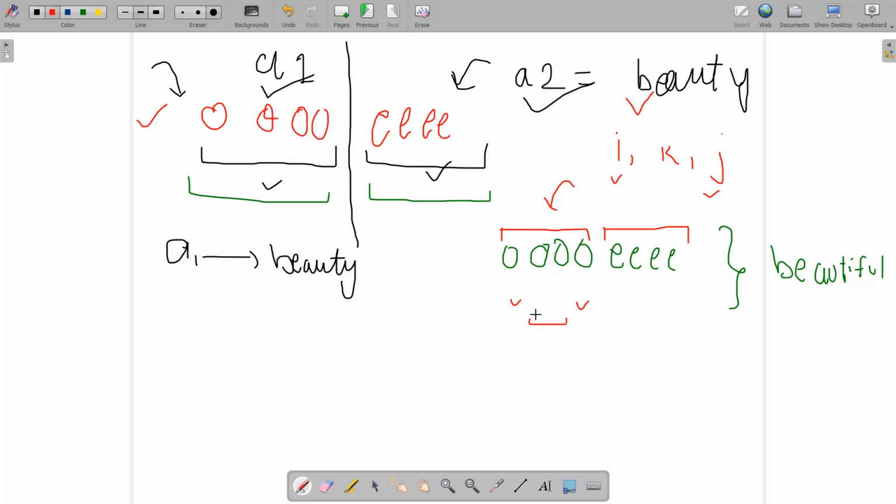So it means that I am not able to choose any two indices i and j in this range. Okay, so let's try to choose in this other range. Let's say I choose i over here and I choose j over here.